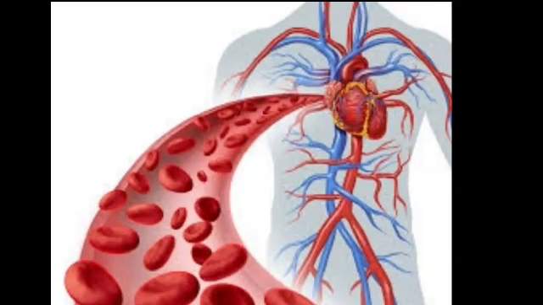The excess water or waste water from the cells gets transmitted to the blood. When our cells are in need of water, blood will provide the water back to the cells. And blood also helps in regulating our body temperature. So the balance of temperature and the balance of water is maintained by blood.